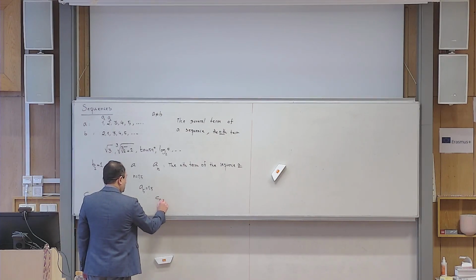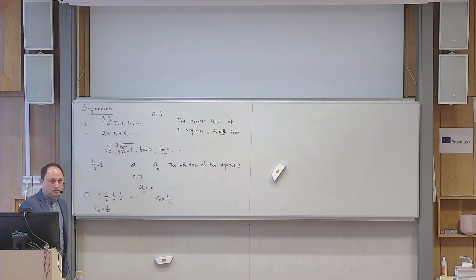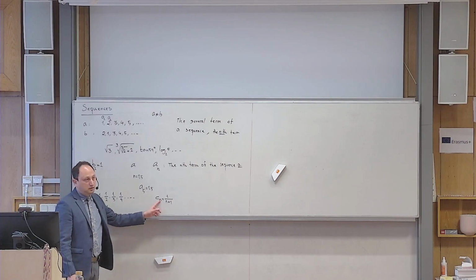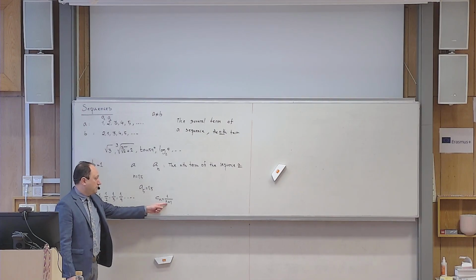But what about this one? If someone writes this formula, do you accept it? It's not totally off, but it is not acceptable for this sequence. Why? Because I told you that n always starts from 1. So the first number that you put is 1. But when you put 1, what happens? It generates 1 over 2.